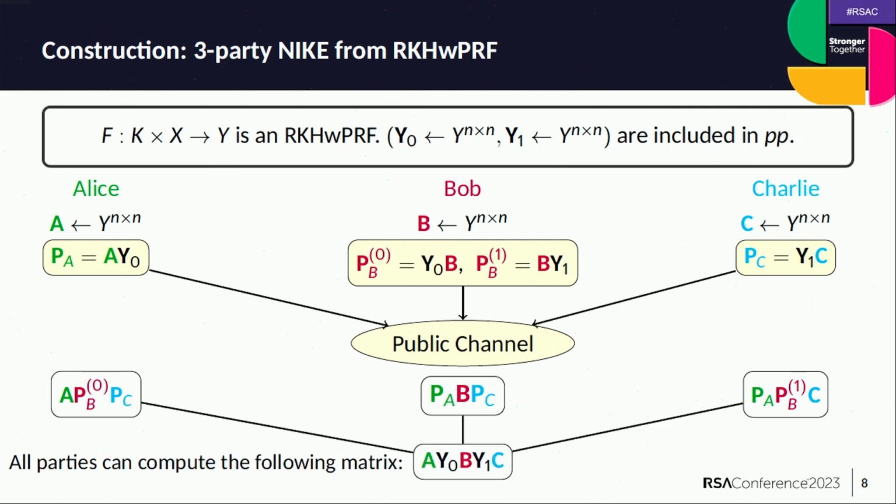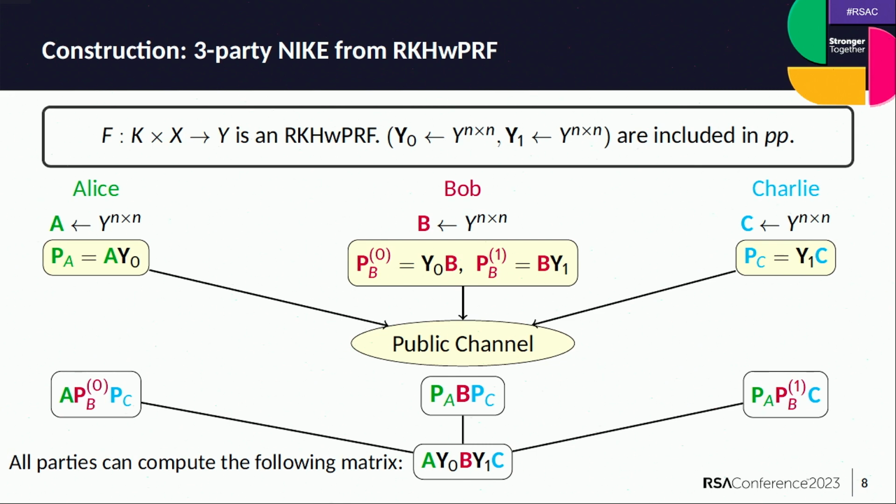Now, let's quickly check why this key exchange protocol satisfies correctness. If you look at this slide, you can essentially see that each party is going to compute the same value, A·Y0·B·Y1·C. For instance, if we look at how Alice computed her final key and replace P_B0 with Y0·B and P_C with Y1·C, it's immediate to see that this expression is equal to A·Y0·B·Y1·C. And the same thing also holds with respect to Bob and Charlie. So it's immediate to see that this key exchange protocol at least satisfies correctness.